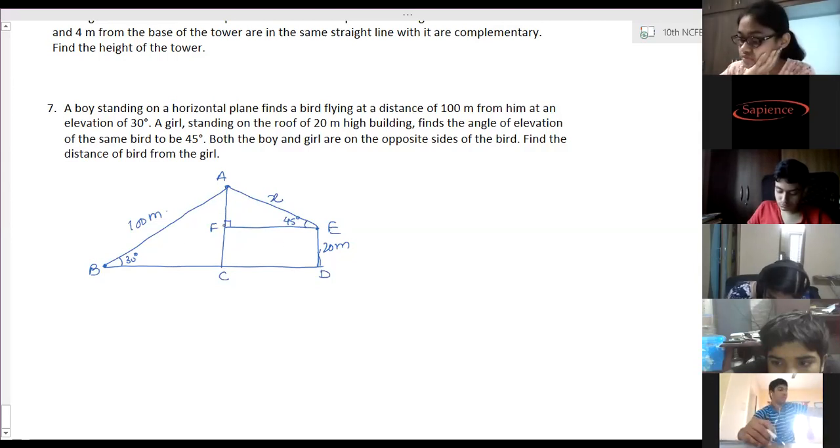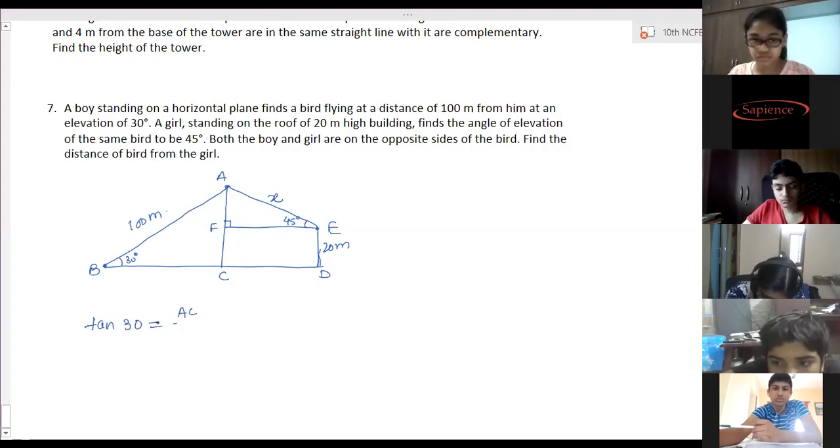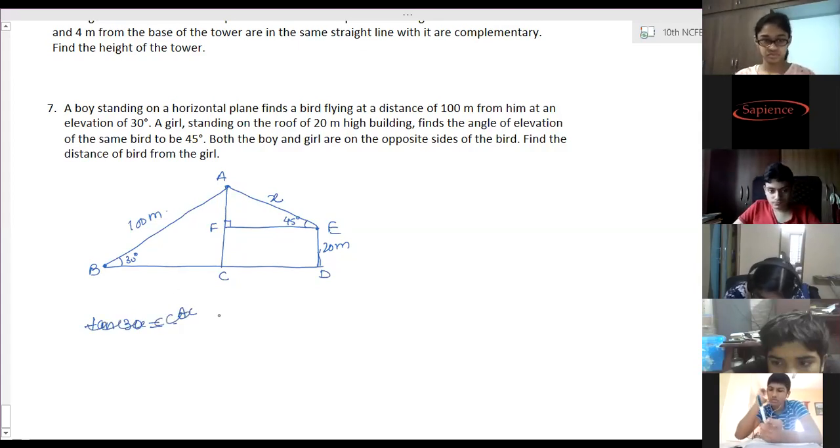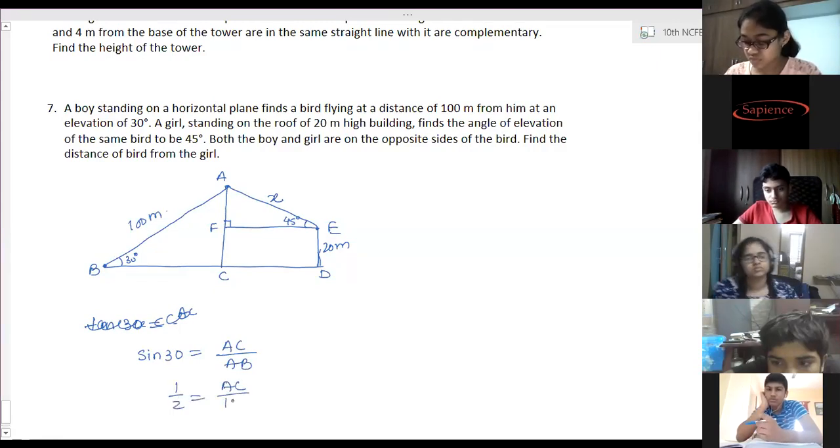So in this case, first find out AC distance. For that, tan 30 we cannot take because we have the hypotenuse value. So sine 30 is equal to AC by AB, which is 1 by 2 is equal to AC by AB, which is 100.